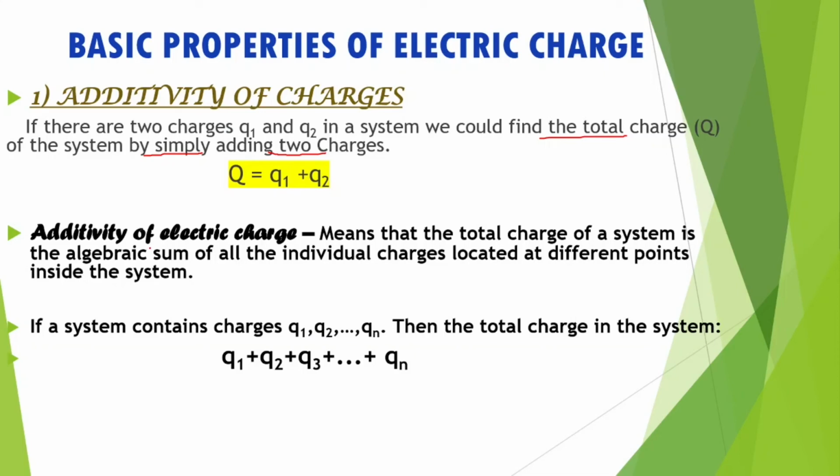So the definition for additivity of electric charge: additivity of electric charge means that the total charge of a system is the algebraic sum of all individual charges located at different points inside the system. If a system contains Q1, Q2, up to Qn charges, the total charge of the system is Q1 plus Q2 plus Q3 plus up to Qn.